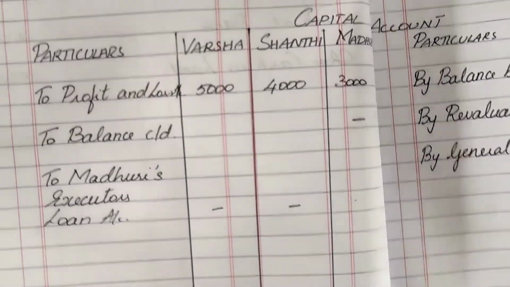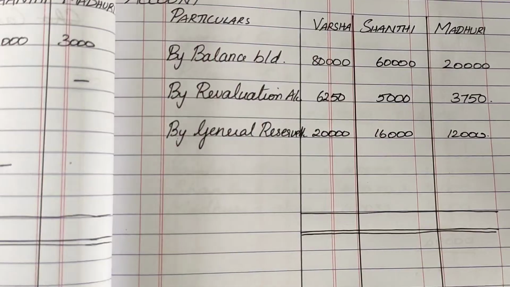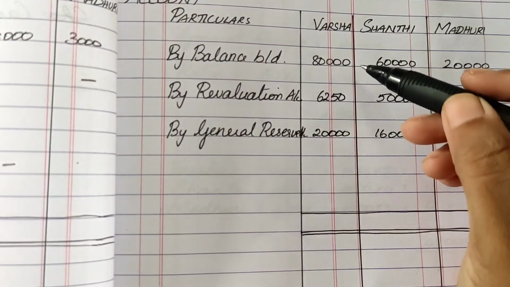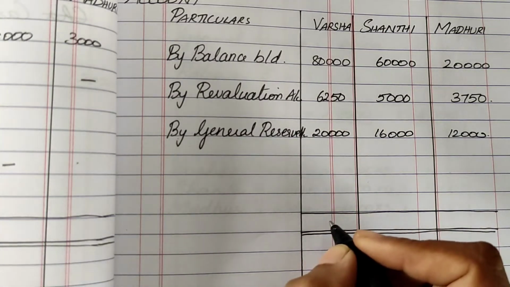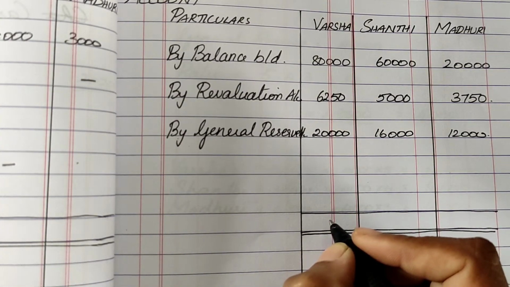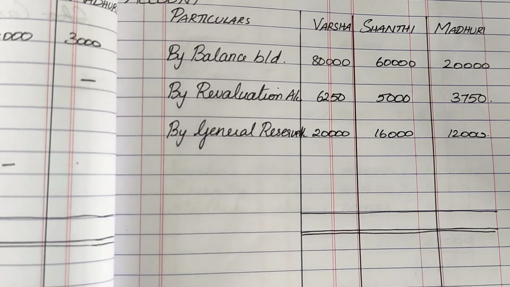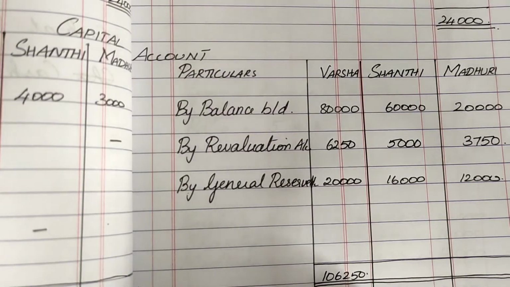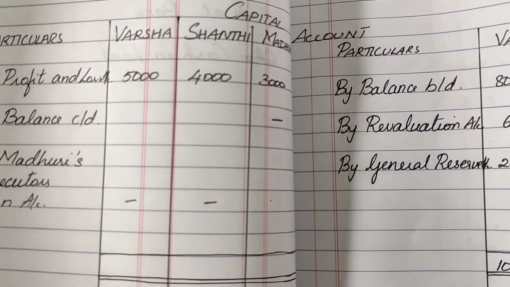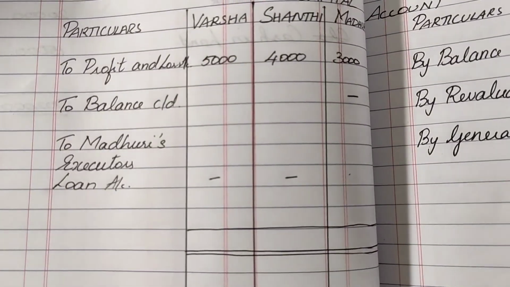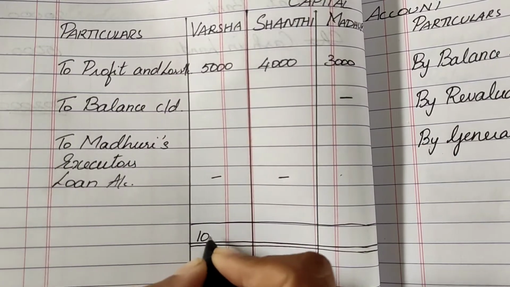So let's draw the grand total and add it up. First let's finish Varsha. When we add Varsha, we get 1,06,250. This 1,06,250 is going to be written on both sides of the capital account.